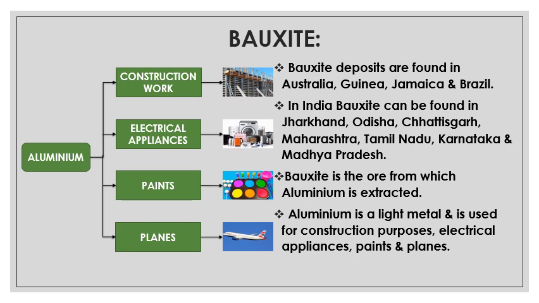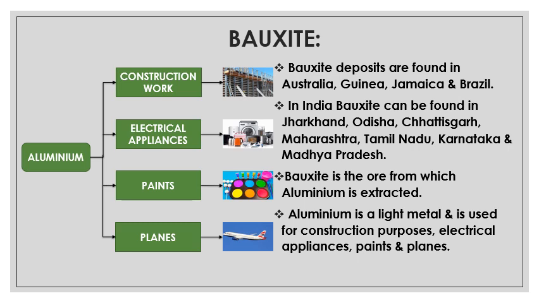The bauxite deposits are found in Australia, Guinea, Jamaica, and Brazil. In India, bauxite can be found in Jharkhand, Odisha, Chhattisgarh, Maharashtra, Tamil Nadu, Karnataka, and Madhya Pradesh. Bauxite is the ore from which aluminium is extracted.